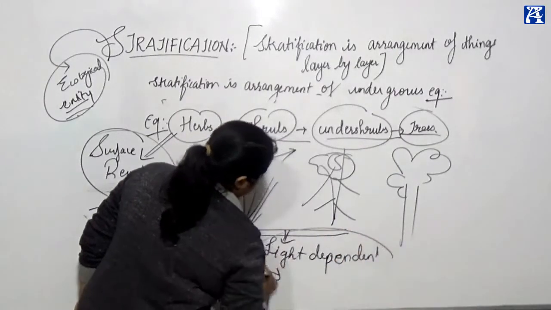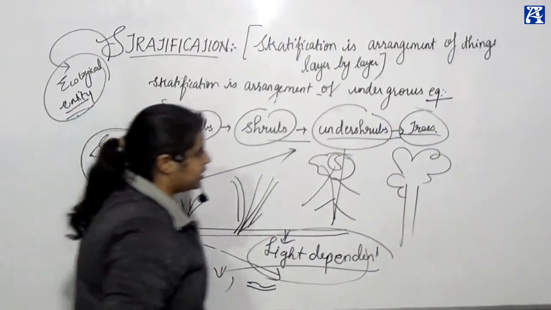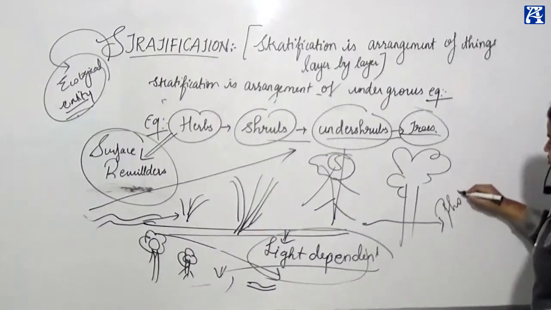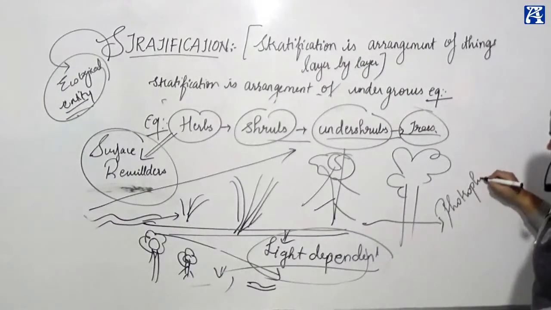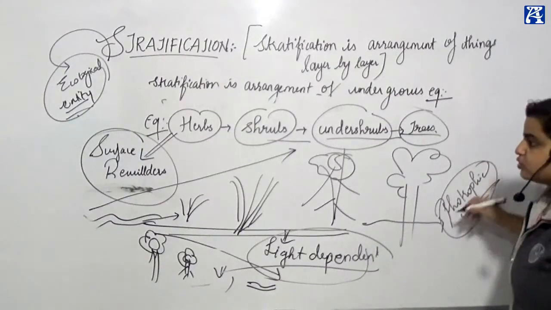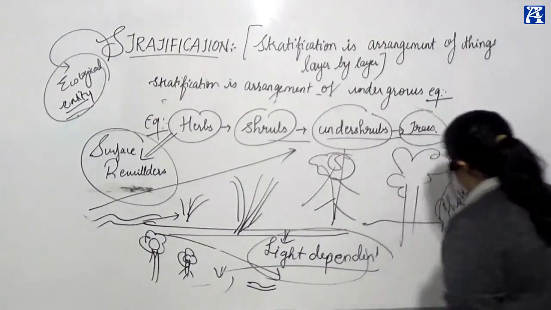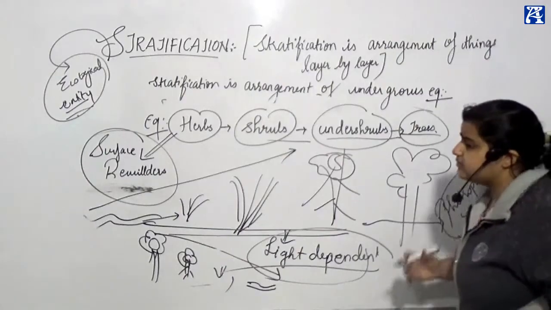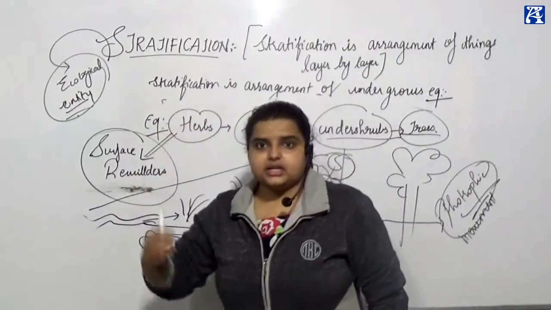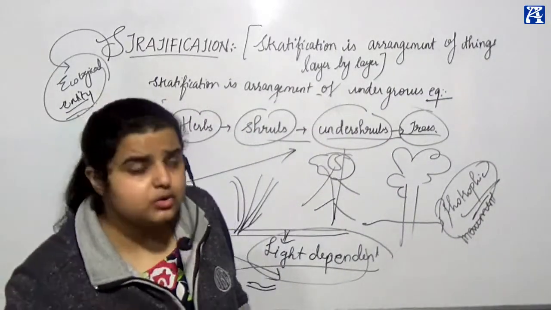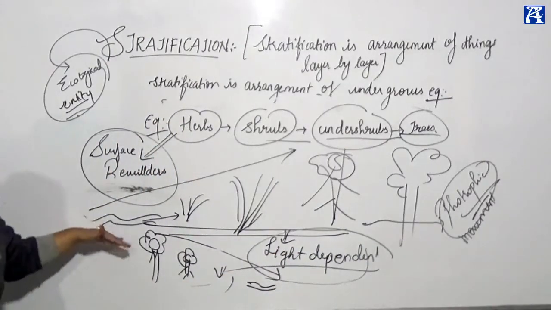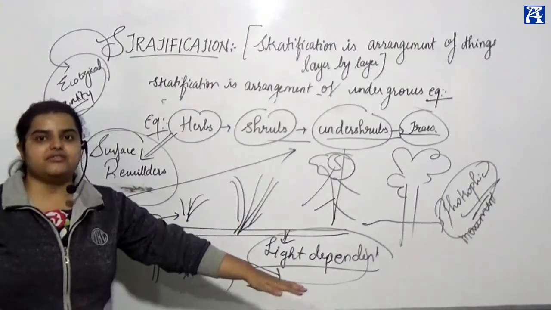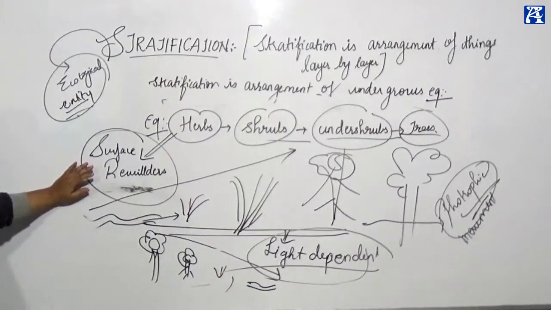Which is also called phototropic movement. Why? The movement of the plant towards the light is called phototropic movement. And can you see, as crawlers and creepers get less amount of light, they just keep rotating towards the surface. That is why they are called surface bewilders.